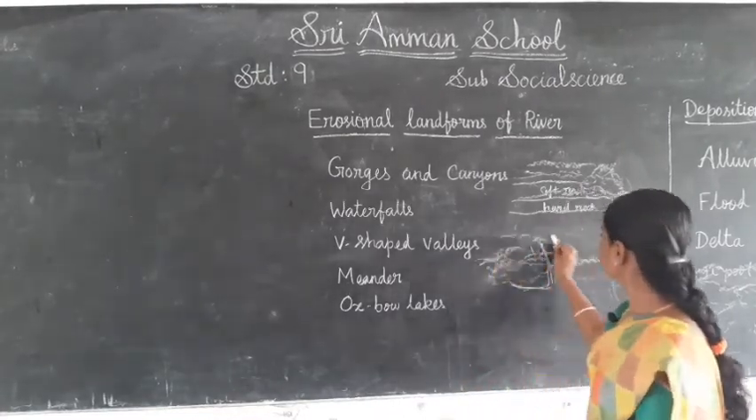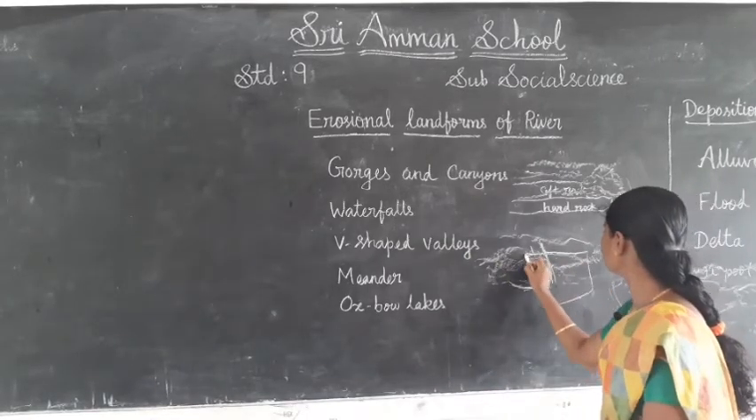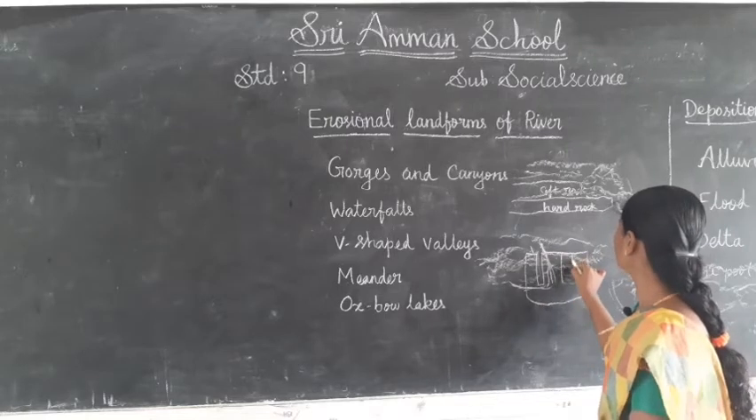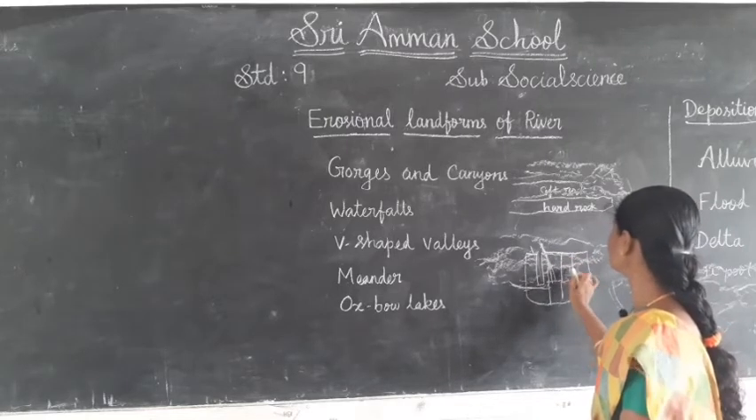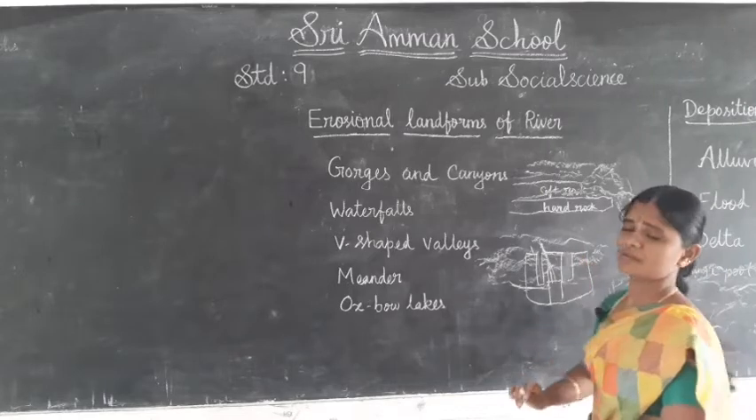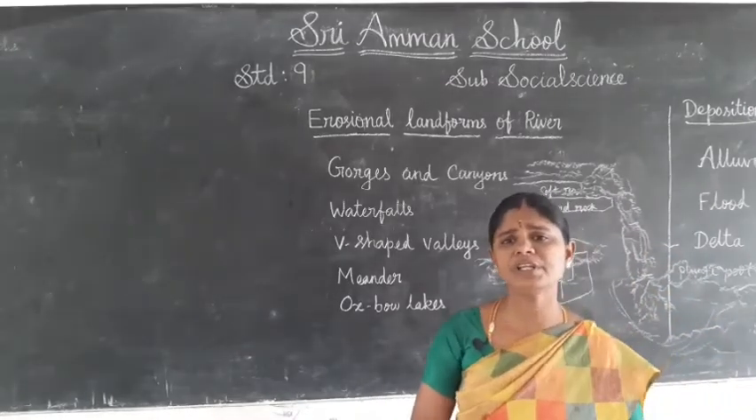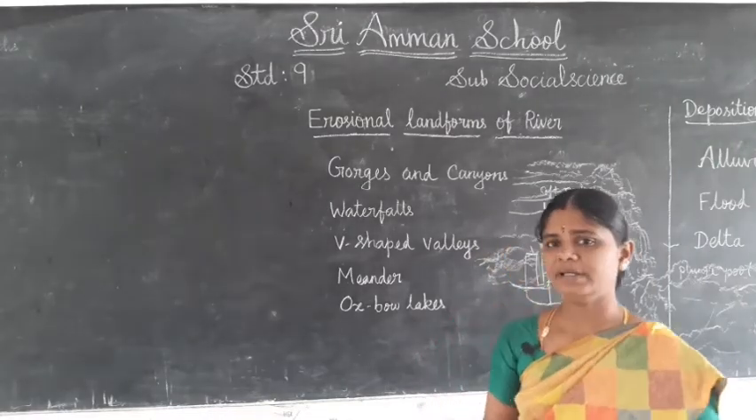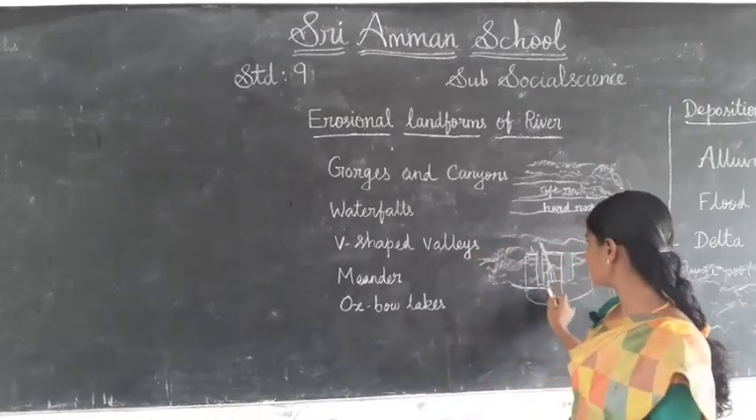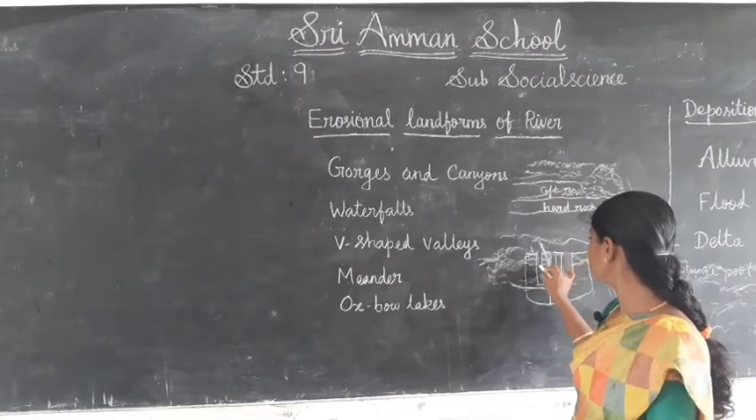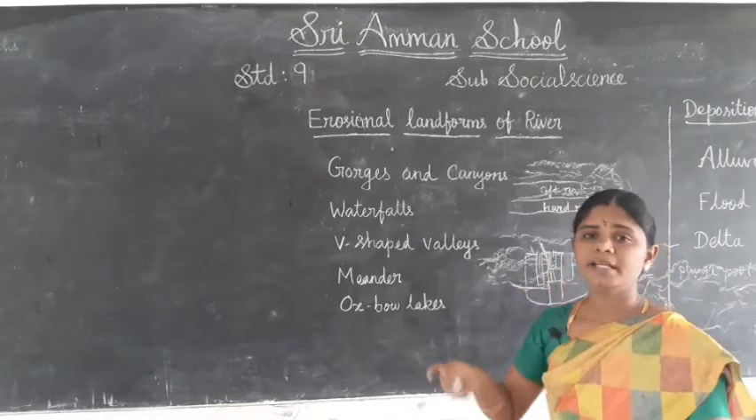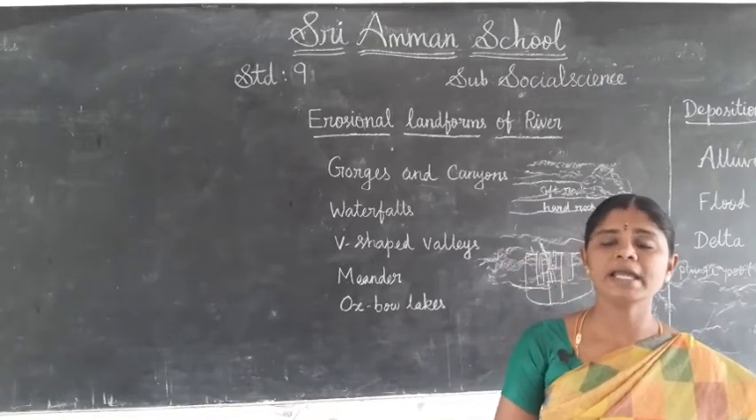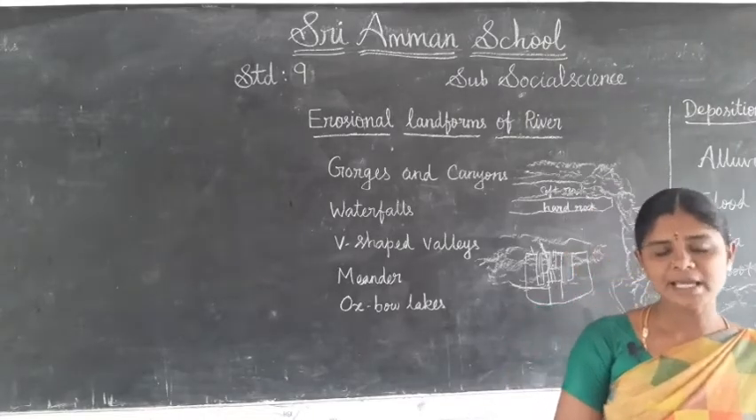So in the river bed, the rocks are drilled in vertical steps. Due to the river action, the holes are drilled vertically in the river bed, varying in depth and diameter. These are called potholes. Now we are going to see the meanders.